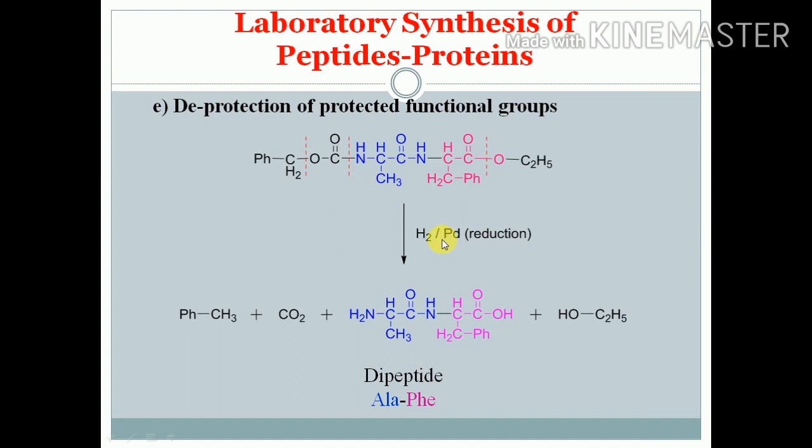In the synthesis of polypeptide, we need to deprotect either N terminal or C terminal, where we have to join a new amino acid. Depending upon that, we have to selectively deprotect either N terminal or C terminal. In this way we can get a polypeptide. Now here we get a dipeptide, alanine and phenylalanine specifically.